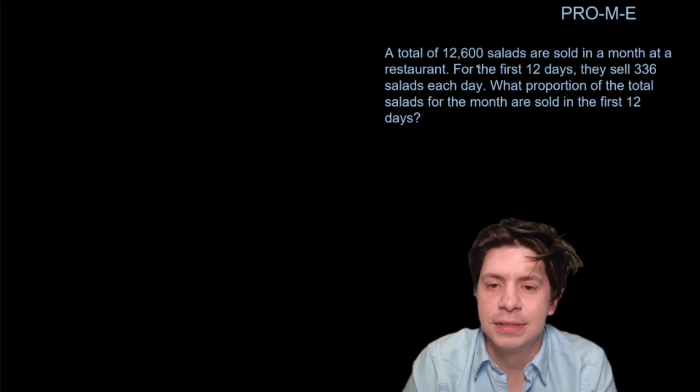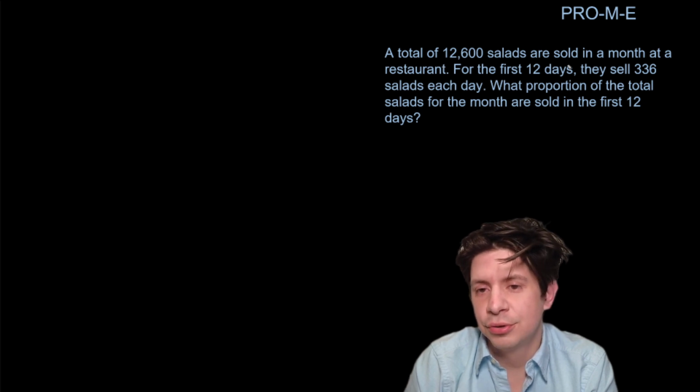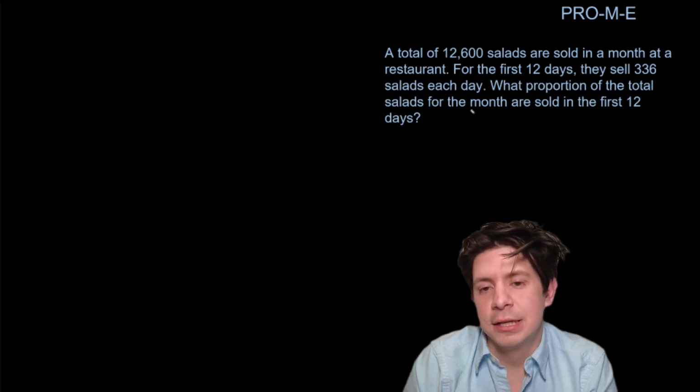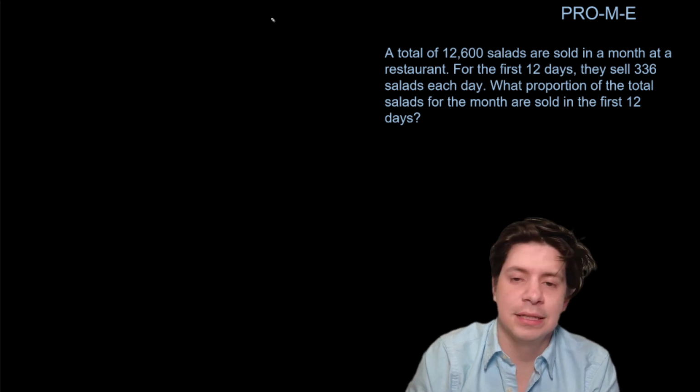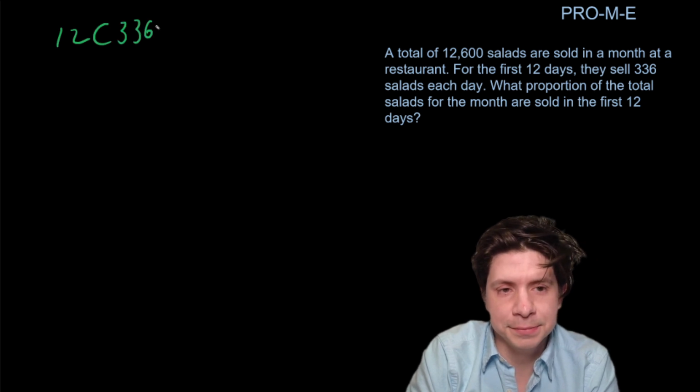A total of 12,600 salads are sold in a month at a restaurant. For the first 12 days, they sell 336 salads each day. What proportion of the total salads for the month are sold in the first 12 days? This one's more straightforward. You just do 12 times 336.